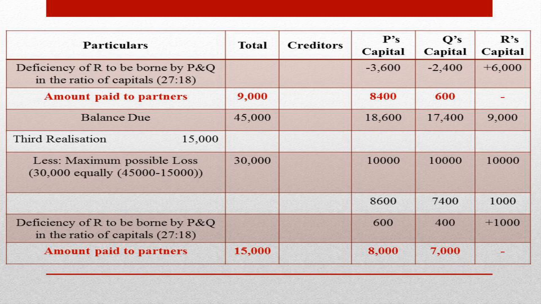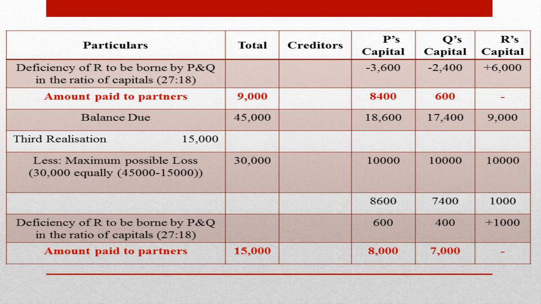R's deficiency is to be borne by P and Q in the ratio of their capitals. The deficiency of rupees 1,000 is distributed among P and Q. P bears rupees 600 and Q bears rupees 400. After that, we are calculating the balance amount, that is P's capital account shows a credit balance of 8,000 and Q's capital account shows a credit balance of rupees 7,000.